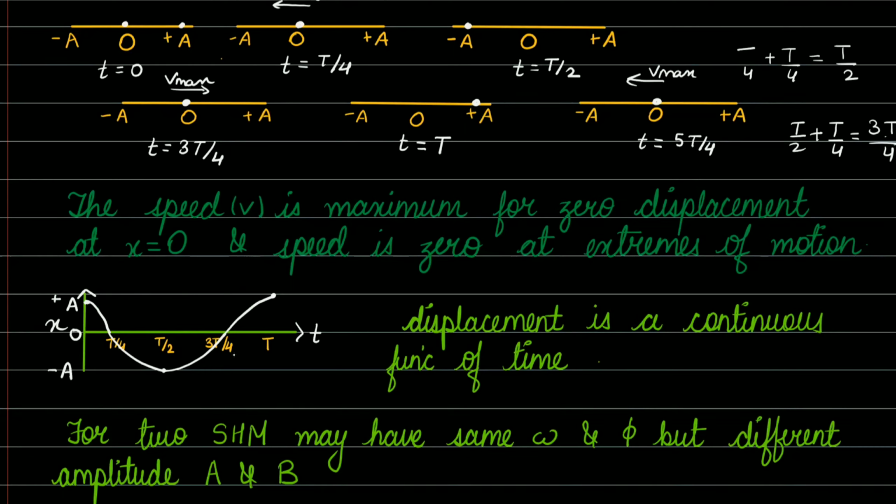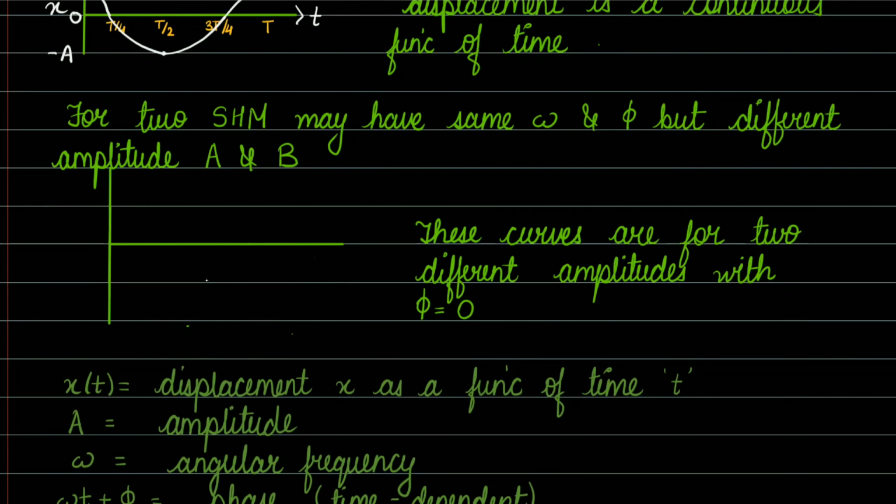All right, students. Now let's move ahead and draw the superposition of two simple harmonic motions. A particle performing two simple harmonic motions may have the same angular frequency and the same phase constant, but a different amplitude. For example, consider a two-particle system having two different amplitudes, A and B, positive A and positive B, and negative A and negative B. Those are your amplitudes.